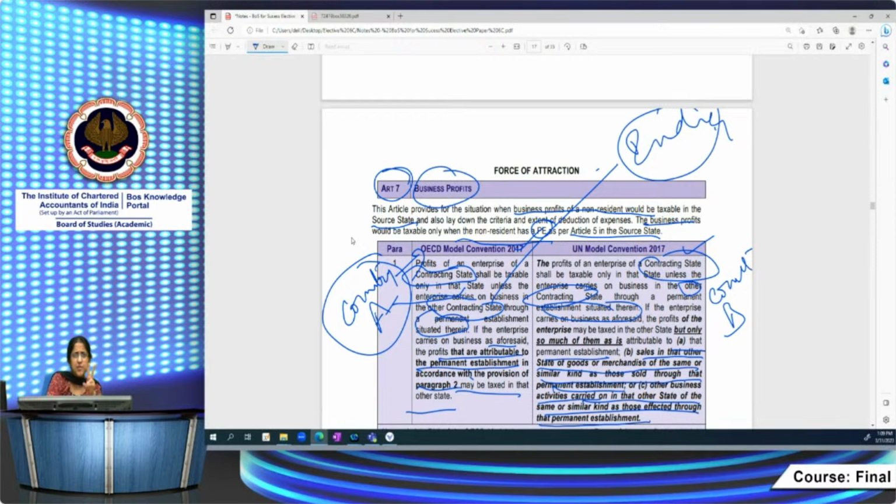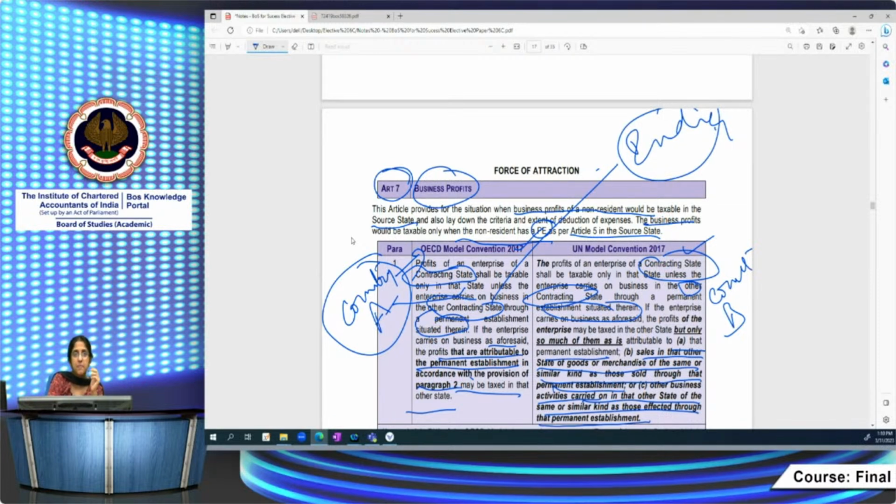One more thing you have to note, a difference in Article 5 between the OECD and UN Model Convention, is that in the UN Model Convention there's a concept of service PE. That is where employees of the enterprise are sent to India for rendering services. If they stay in India for more than 183 days in a fiscal year, then that will also be treated as a permanent establishment. This concept of service PE is not there in the OECD Model Convention. This is another important difference, and these differences are very important. It's all explained in the study material.